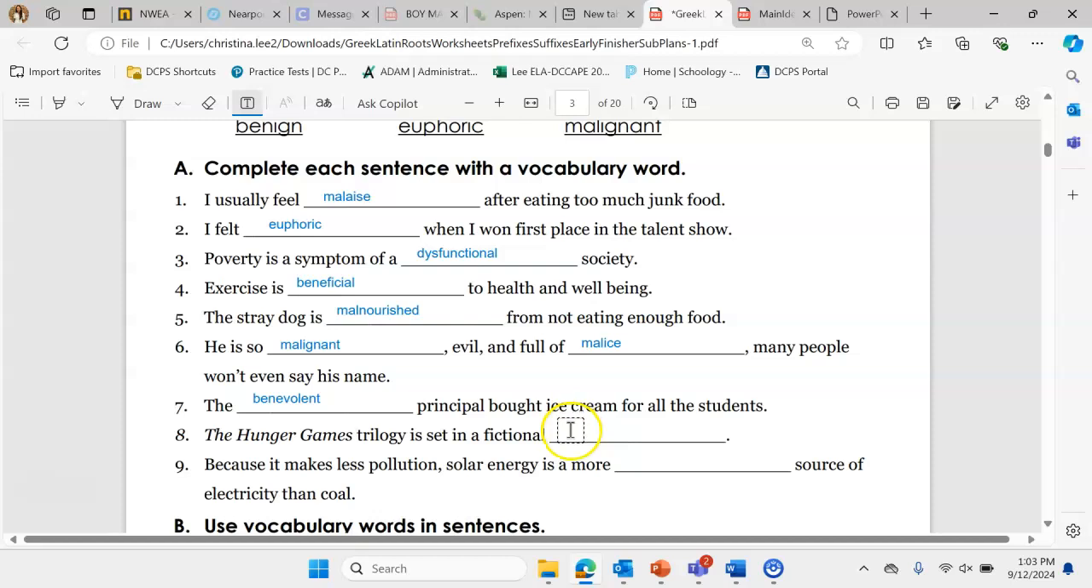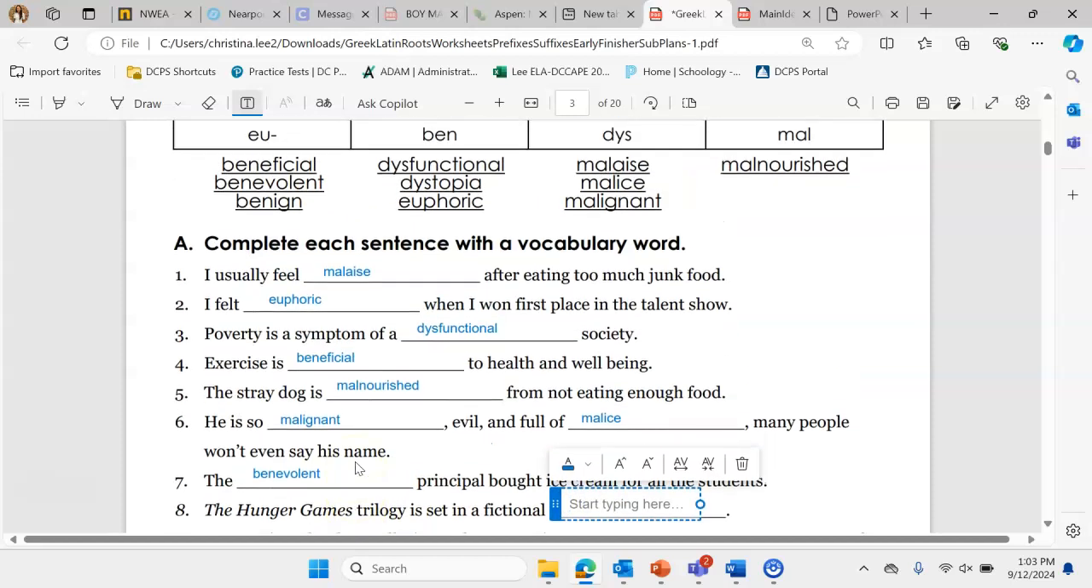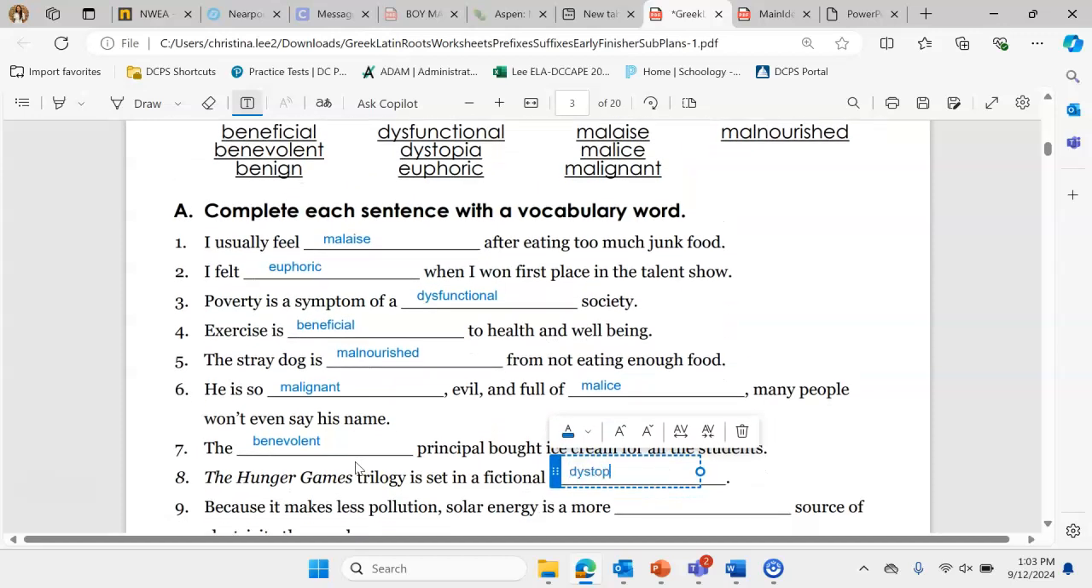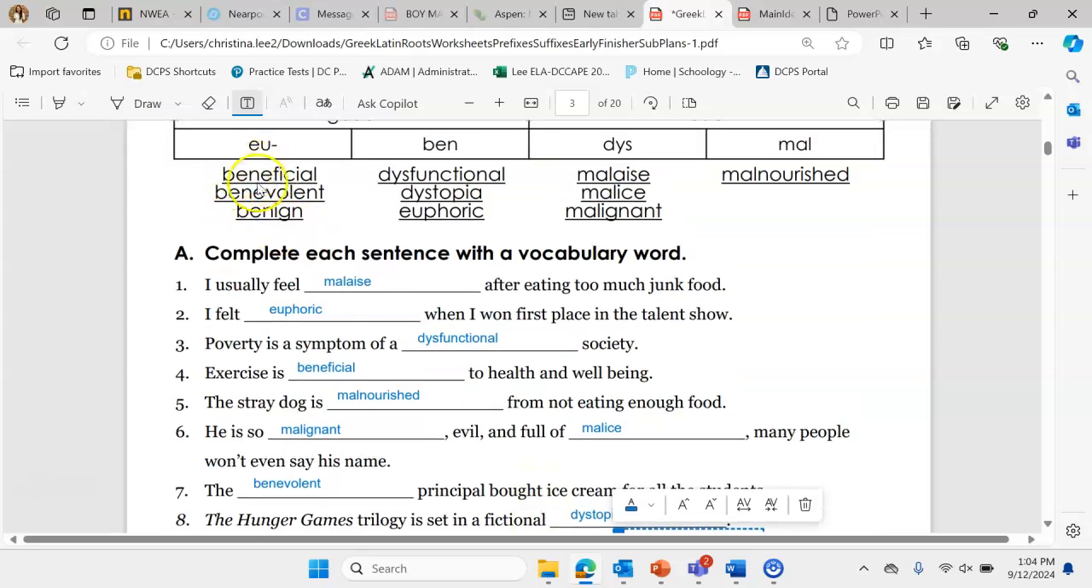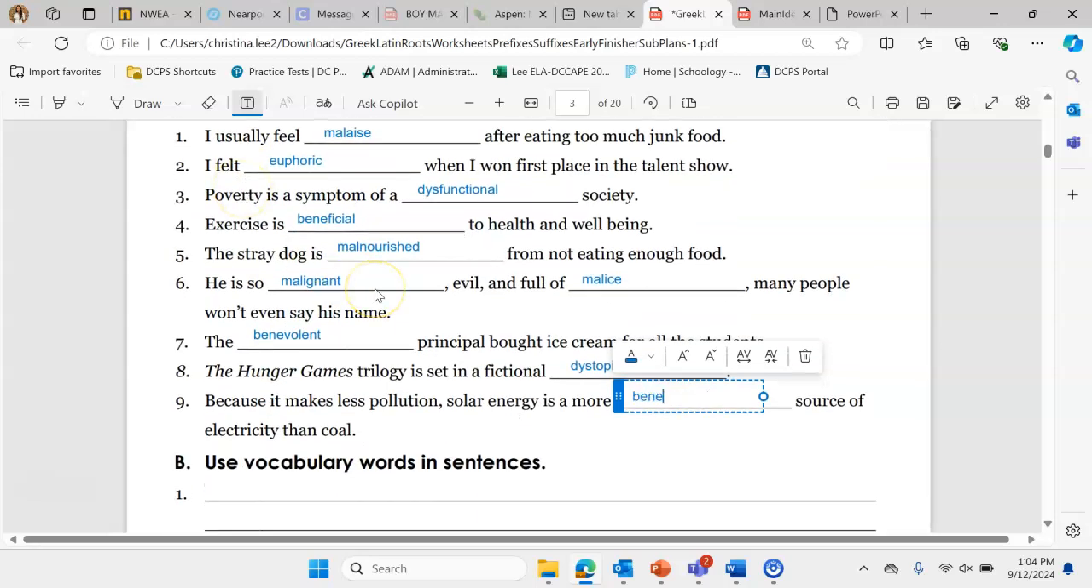The Hunger Games trilogy is set in a fictional dystopia. You may have heard about dystopia in your ELA classes. A dystopia is a society that tries to be amazing, but is malfunctional or dysfunctional too and not working. And so it's actually not a good society. And then because it makes less pollution, solar energy is more beneficial. We're going to use this word here. Beneficial means good for. It's a beneficial source of electricity.